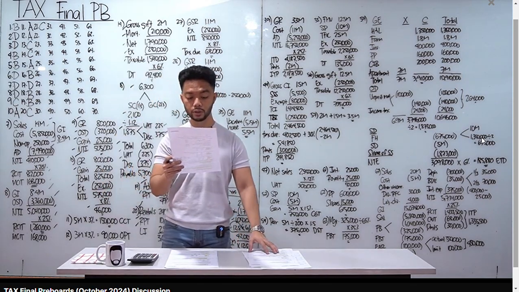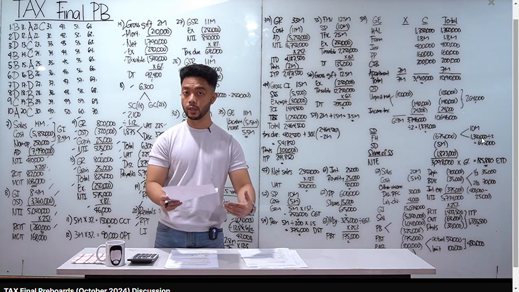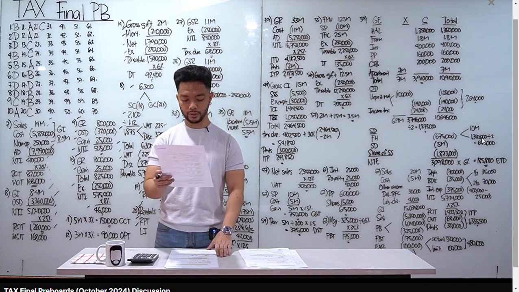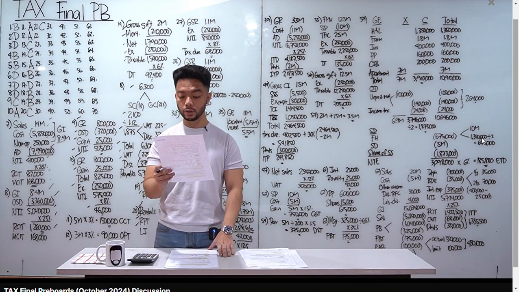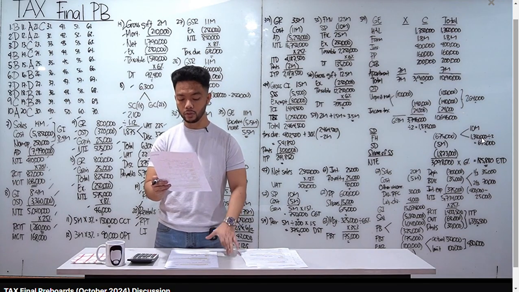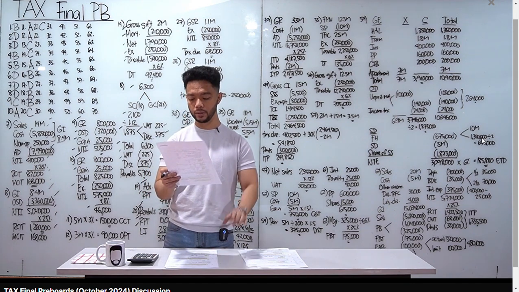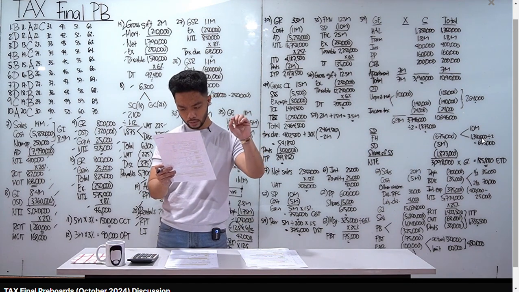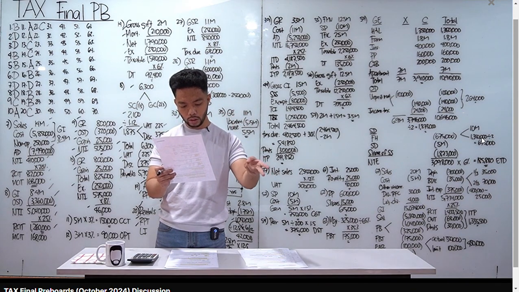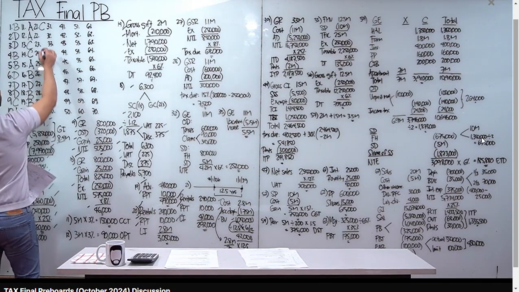Statement 2, ordinary losses are always deductible in full from ordinary gains. Tama yan, kasi wala naman tayong special rules when it comes to ordinary assets. Statement 3, capital losses are always deductible in full from capital gains. Mali yan kasi yung capital losses natin, deductible lang sila up to the extent of capital gains. So, false. So, yung statement 1 is false, statement 2 is true. Statement 3 is false. Only one statement is correct. For number 22 is letter A.